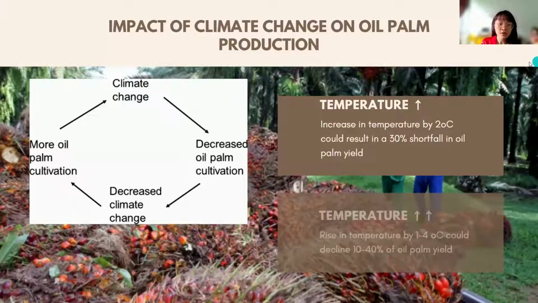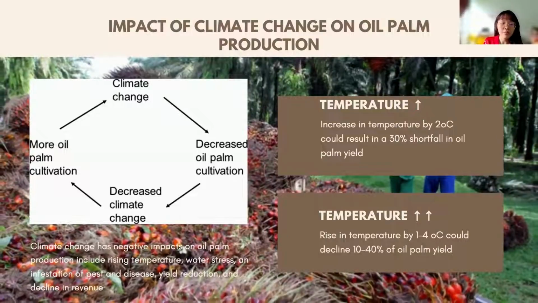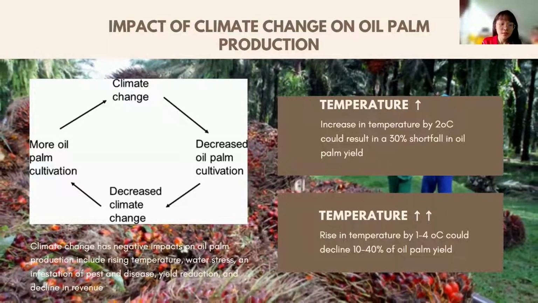Climate change also has a negative impact on oil palm production. Rising temperatures induce water stress, pests, and disease that could reduce oil palm yields, production, and revenues. Based on a study, an increase in temperature of 2 degrees Celsius results in a 30% shortfall of yields, and further rises in temperature cause even higher losses of oil palm yield production.